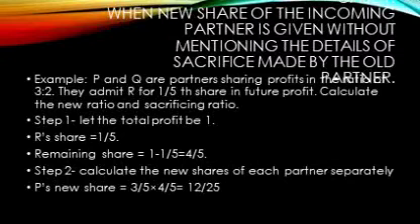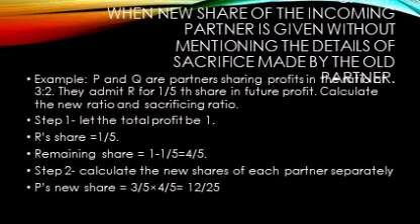Let us see one sum regarding how to find the new ratio when the new share of the incoming partner is given without the details of the sacrifice made by the old partners. There are two partners, P and Q. They are sharing their profits in the ratio 3:2. They admit R for 1/5 share in the future profits. Let us find the new ratio and sacrificing ratio.